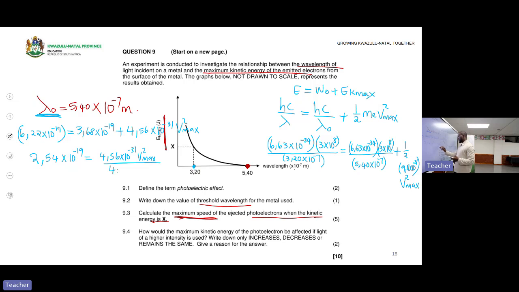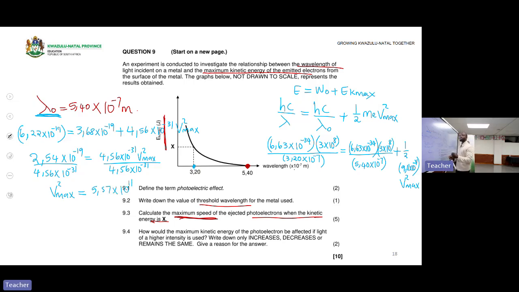Then I divide by 4.56 times 10 to the power of -31. Then I have v squared max to be 5.57 times 10 to the 11.